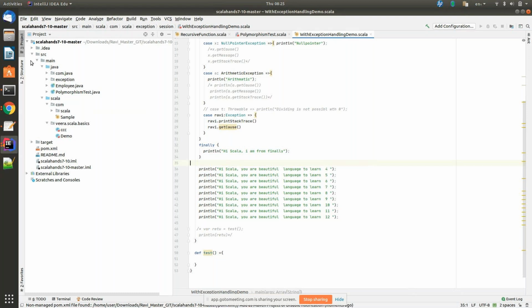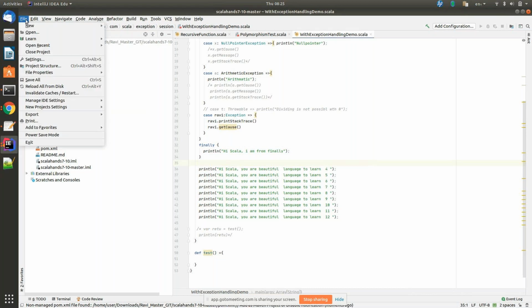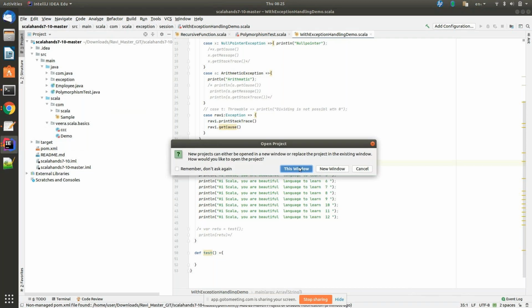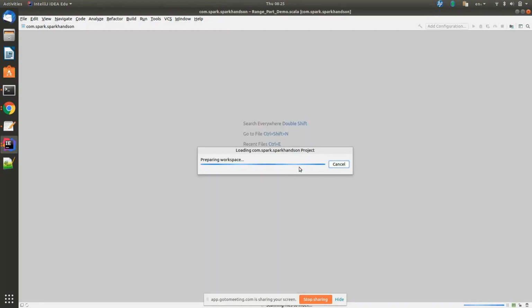Have you done any Spark examples? I think yes, I have done. Go to open recent. Choose your project name, Spark hands-on or whichever it is. Is it the second one? Second one is the project name.